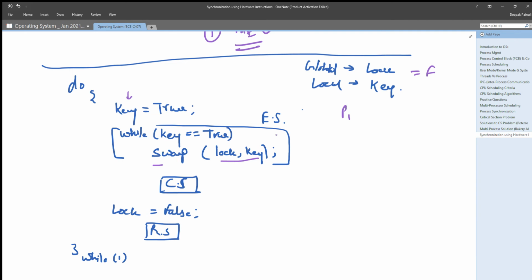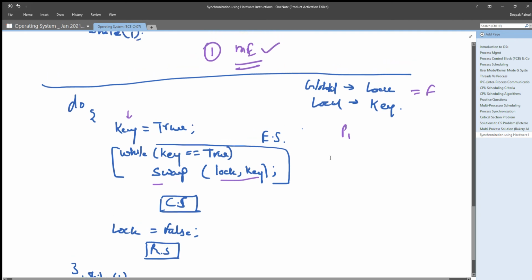So if at this point in swap you are getting false and true, then it will simply interchange these values, right?